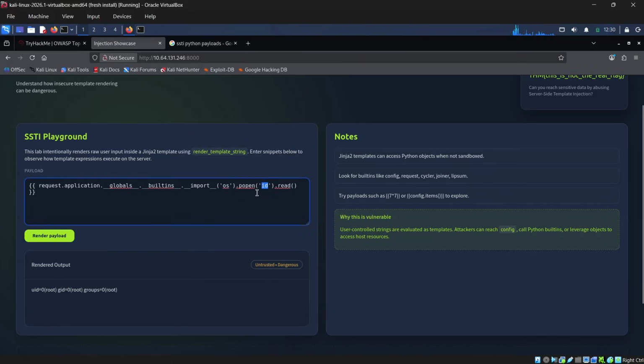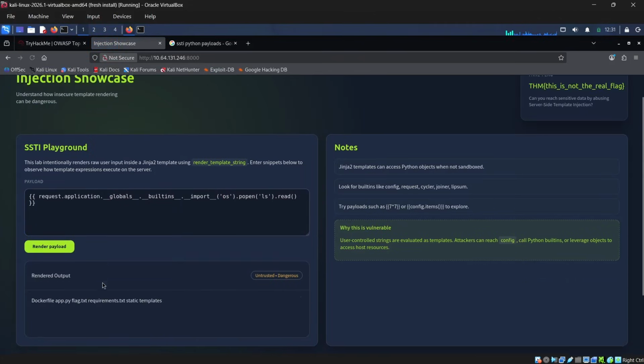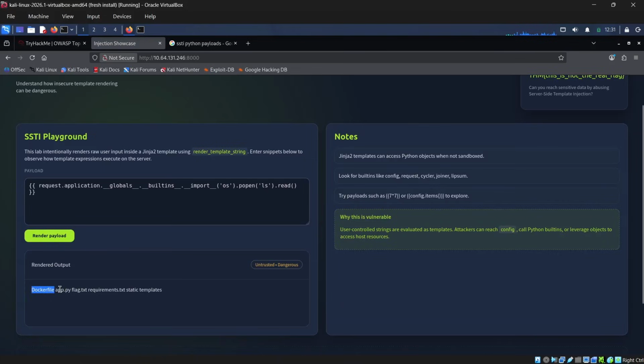When we change this ID into PWD, let's see if it works. When I render the payload, you can see we are in this app directory, right? So instead of that, we can just enter ls in order to list the files. That's fantastic. We have Dockerfile, app.py, flag.txt, requirements.txt, static, templates. So we have to view the flag.txt, right? So we can just cat flag.txt.